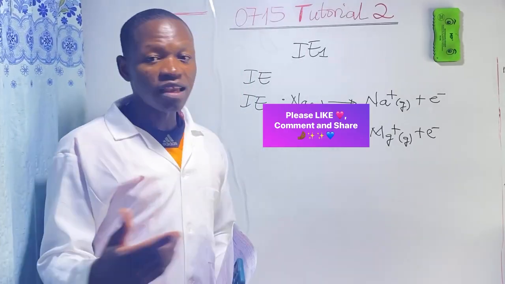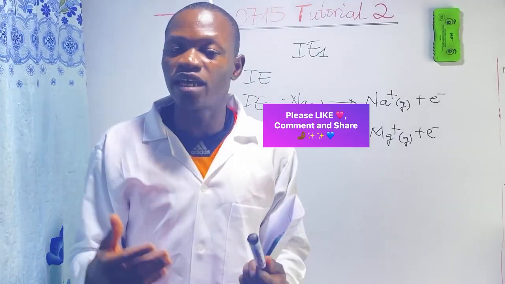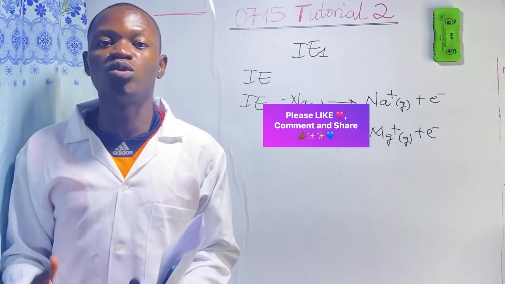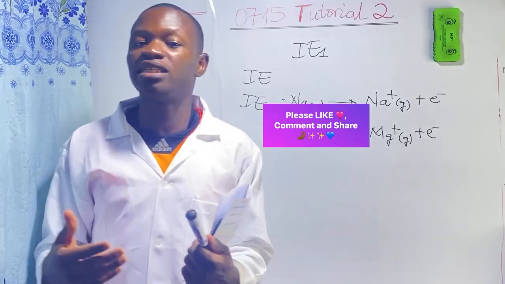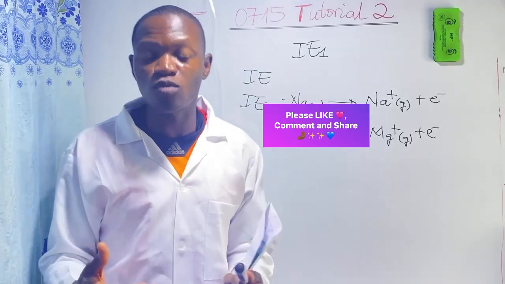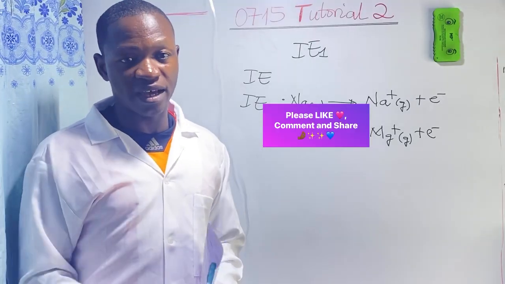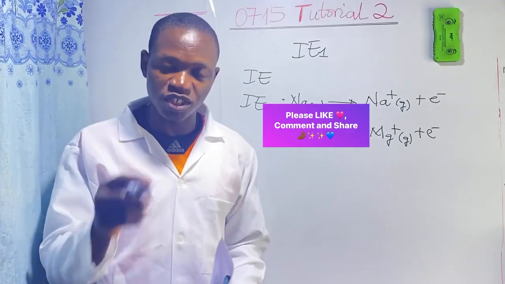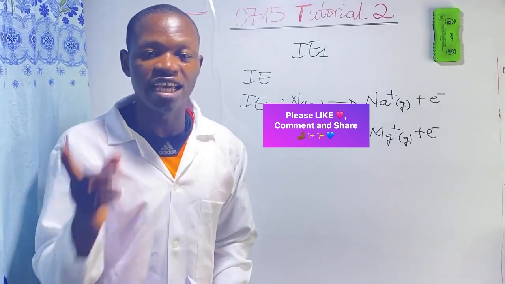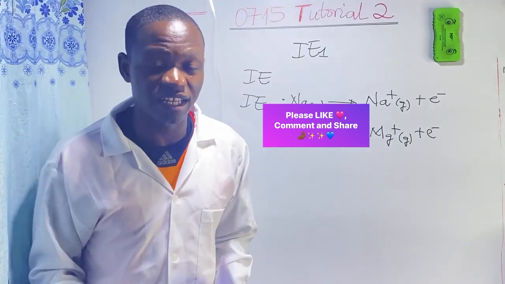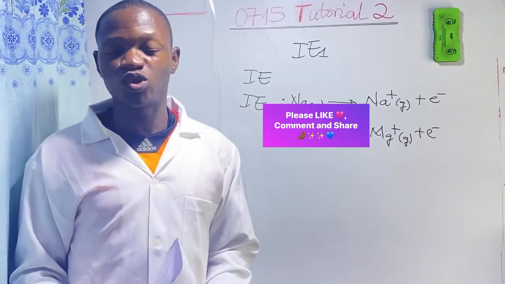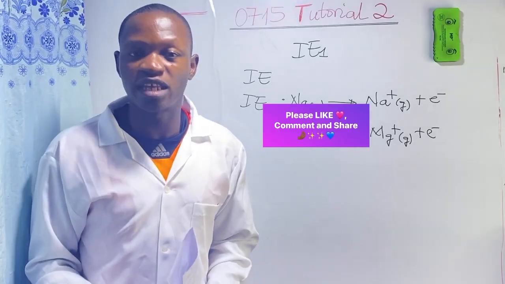Now we know that ionization energy is associated typically with metals because metals easily lose electrons. Non-metals don't readily lose electrons. However, under harsh conditions and with so much energy, we can cause non-metals to lose electrons. So if they ask you to write the equation for the first ionization energy of oxygen, it is not an error or a mistake. So let's write the equation to show the first ionization energy of oxygen.